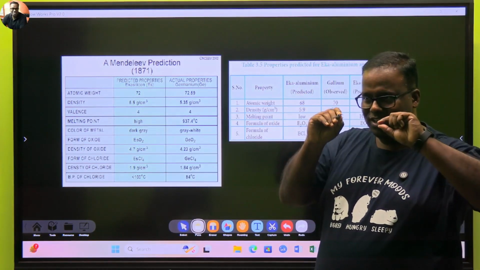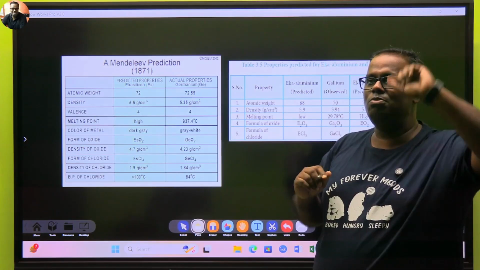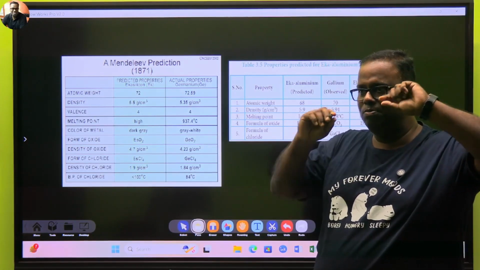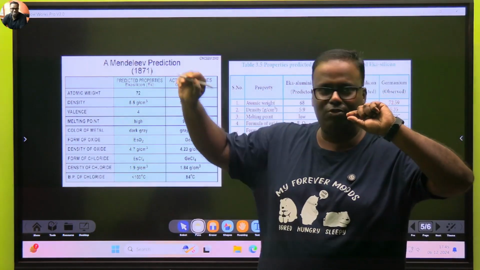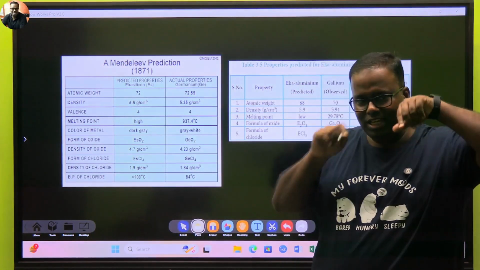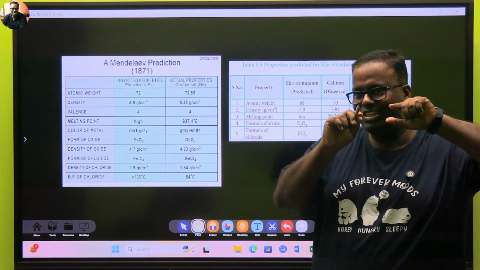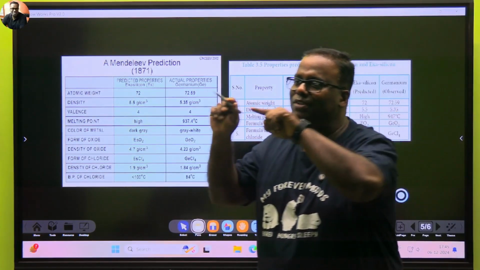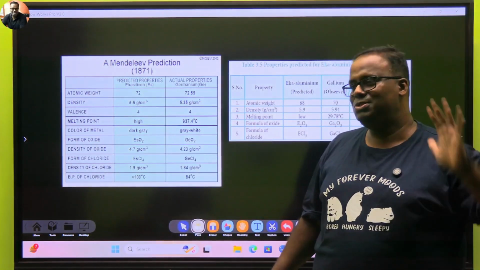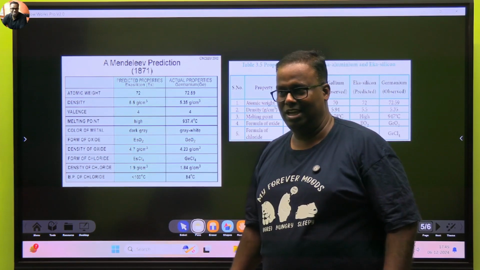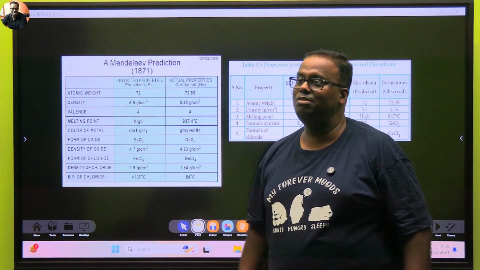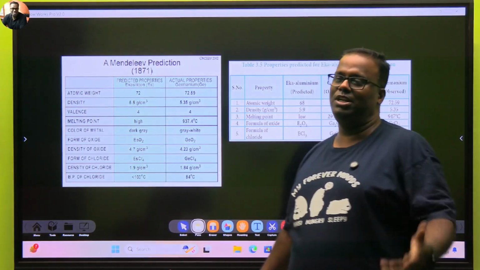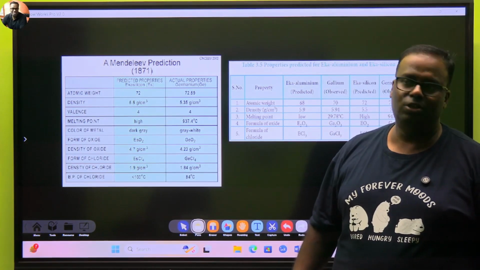Lothar Meyer said that whenever he plotted atomic mass against atomic volume, the graph used to be a zigzag, like a wave. And he used to say any two points in that graph which are in the same phase will be elements which have the same properties. Another periodicity, exactly found correct. But the credit goes to Mendeleev because the publishing of Mendeleev's work was much prior to Lothar Meyer.